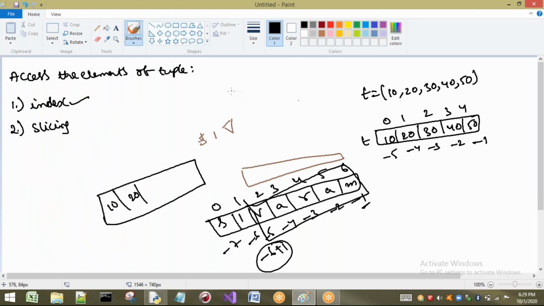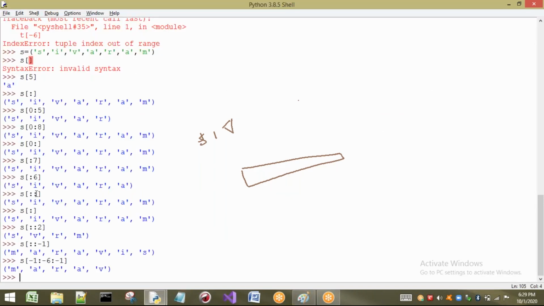When I am going to consider from backward direction, end value will be what? N plus 1. It will become N plus 1. When I am coming from left to right, that is forward direction, we are going to consider N minus 1. That is, in this case, if I am not going to take any step, here I have taken some step. It is what? Positive step. That means we are coming from left direction to right direction. So that here what happens? N value I have not taken.